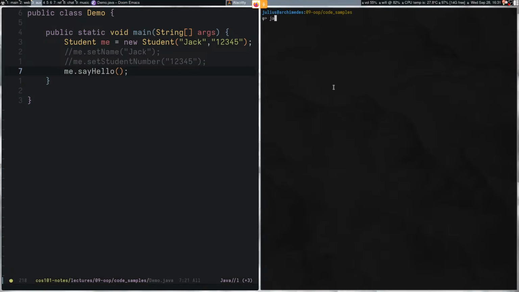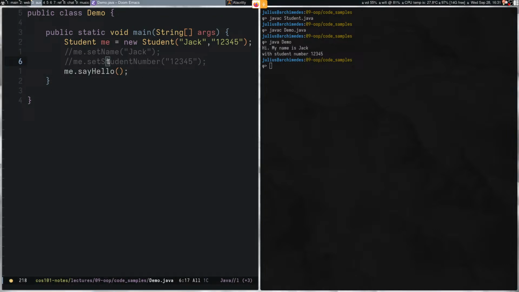All right, so if we try to compile the demo, which will in turn try to compile the student, but let's just try with the student first. We can compile the student class. Okay. Then, if we try to compile the demo, it also works. If we try to run the demo, we get, hi, my name is Jack with student number 12345.